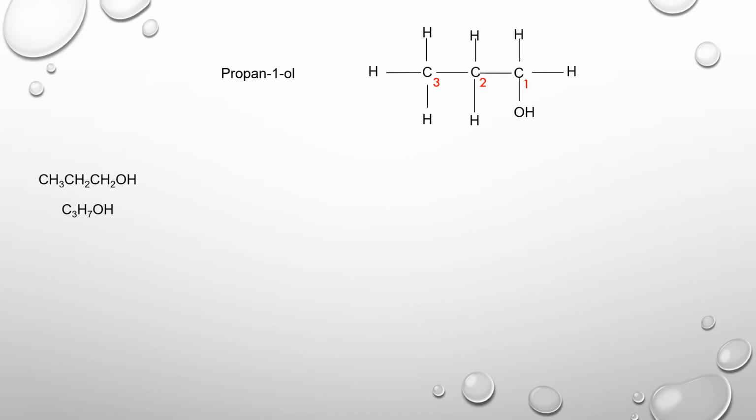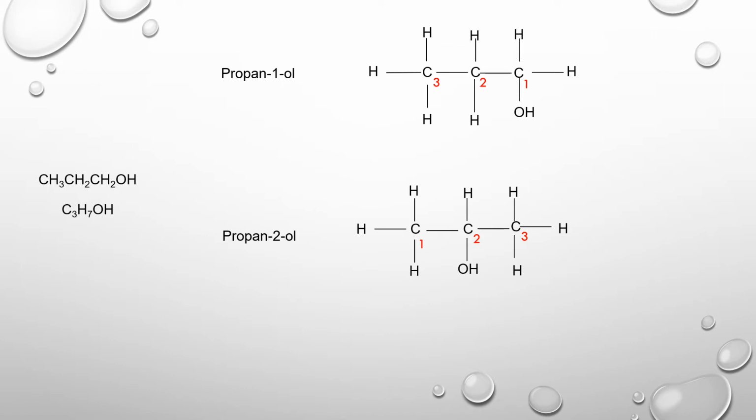Okay, the other way of looking at this molecule is we have the 3 carbon atoms. But this time we put the OH group in the middle. Then we let the rest of the bonds be occupied by the hydrogen. Okay. Now let's see which side you should start numbering from. Actually, it doesn't really matter because whichever side you start numbering from, the OH carbon will still have number 2. So now there are 3 carbon atoms, propan, and because our OH is on carbon 2, we say it's propan-2-ol. Do you remember what is the relationship between propan-1-ol and propan-2-ol?